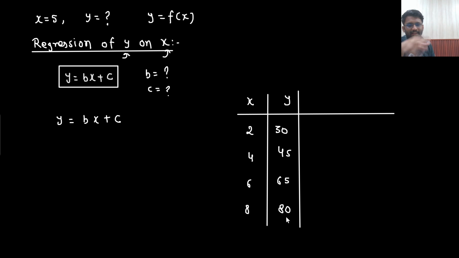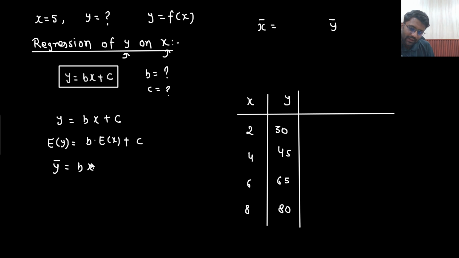Now I know one thing, that easily I can take the average of x and the average of y. Can I find the value of x bar? Absolutely. Can I find the value of y bar? Absolutely. So what do I do? On both sides I take the expectation operator. Expectation of y equals b into expectation of x plus expectation of c, which will be c only. Do you agree to this point? That means y bar equals b x bar plus c. There you go. You agree to this point, right?